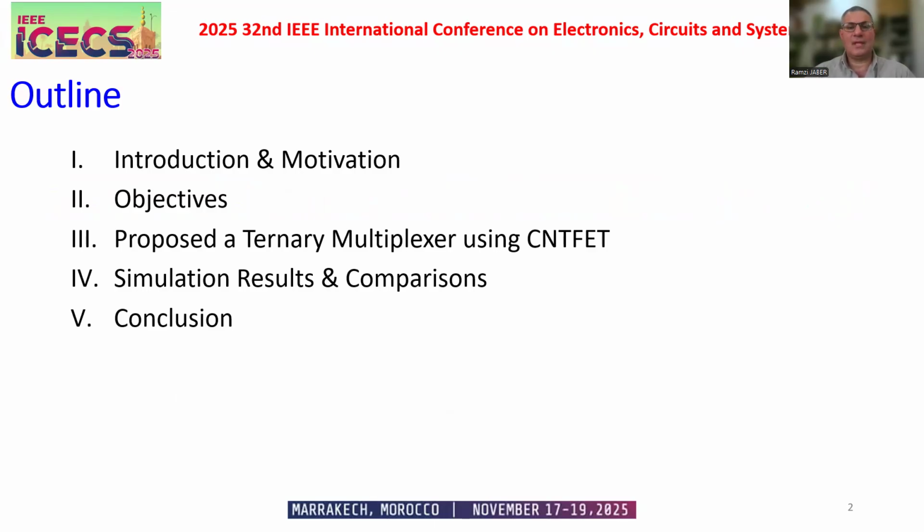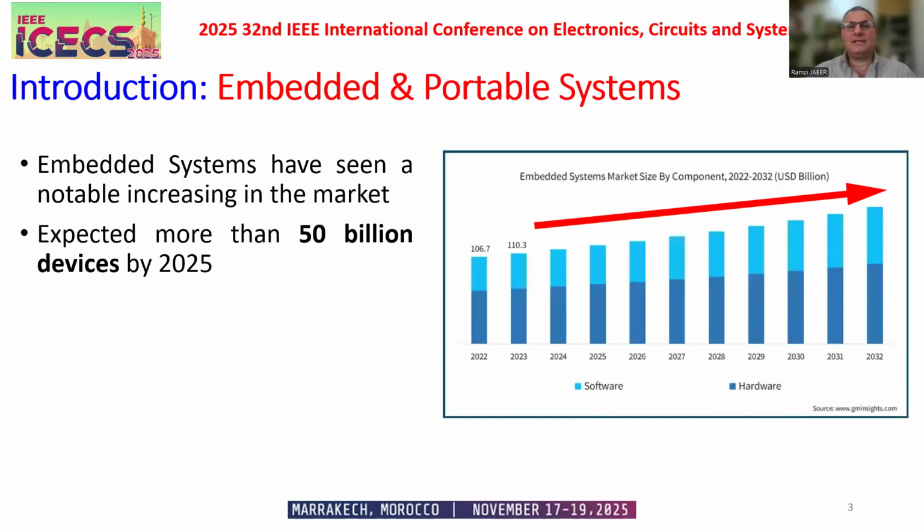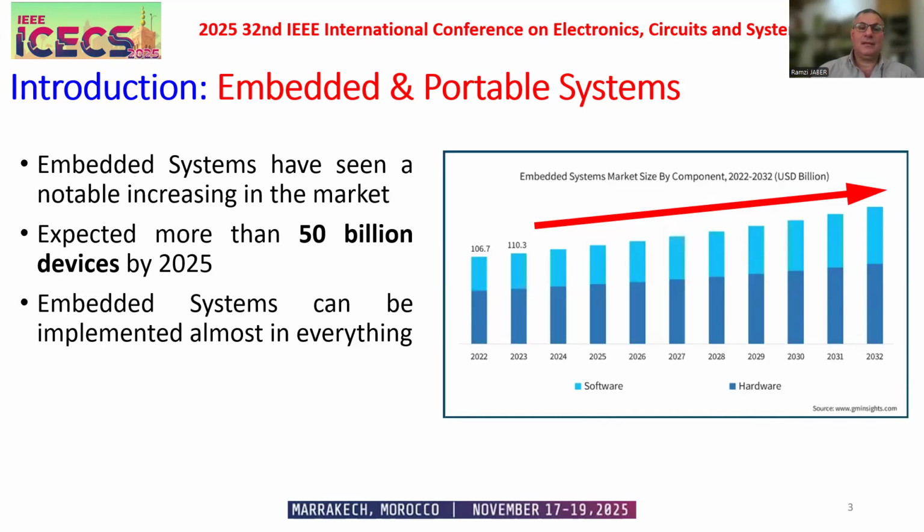As you know, embedded and portable systems have seen a notable increase in the market, with more than 50 billion devices expected by the end of this year. They can be implemented in almost everything.